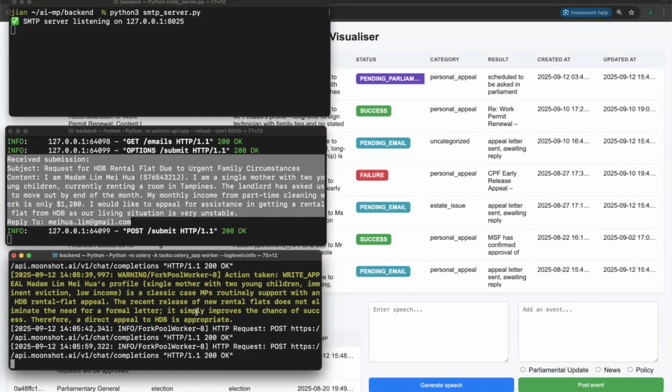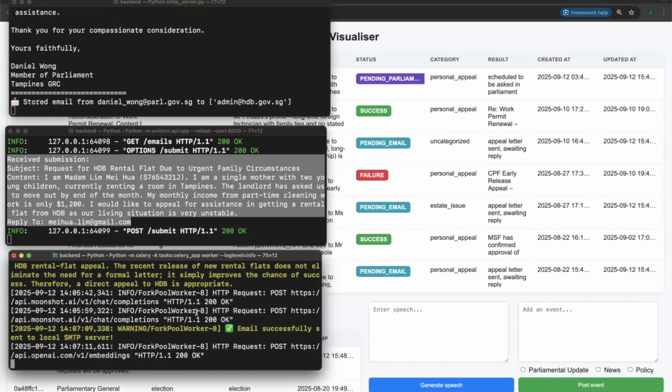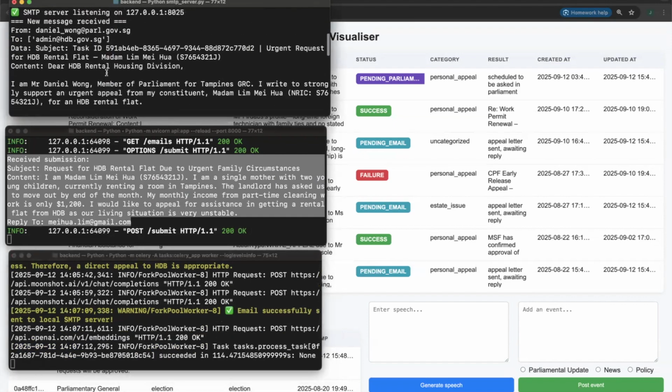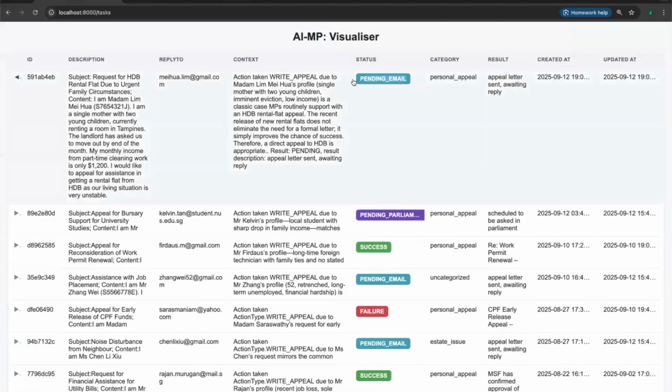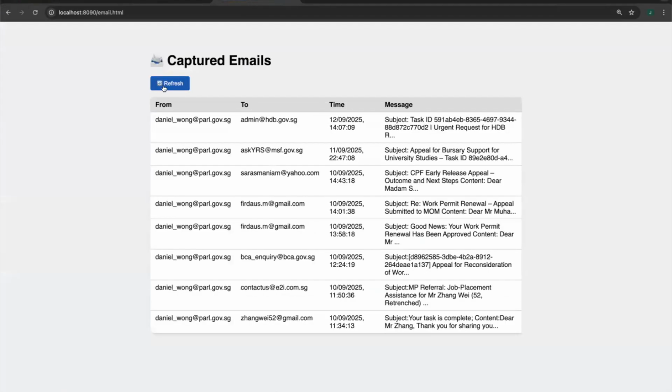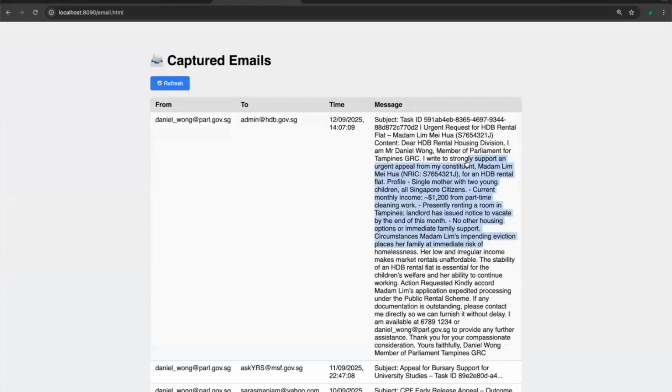To demonstrate this, I've set up a mock SMTP server on the upper left terminal that simply prints out the email. And you can see that the appeal email has been sent. You can see that the case has been logged into the database with the status pending. Captured emails also appear in this interface, which tracks all the messages sent by the MP.